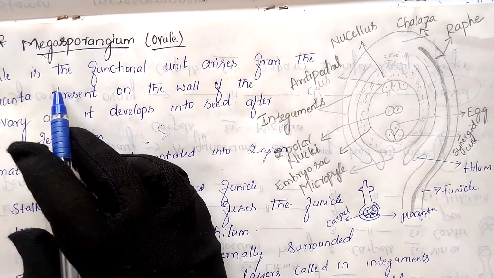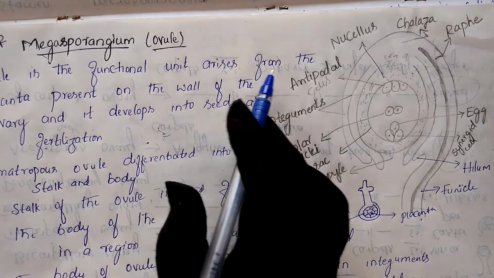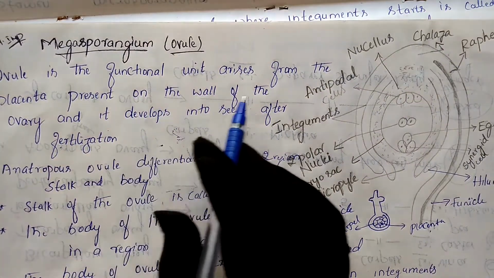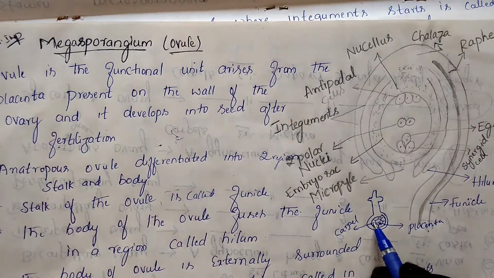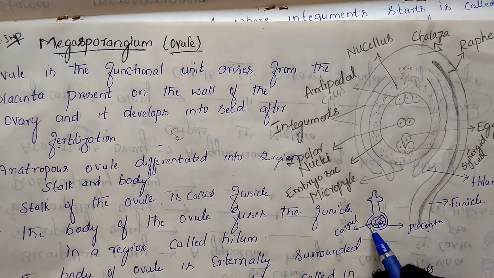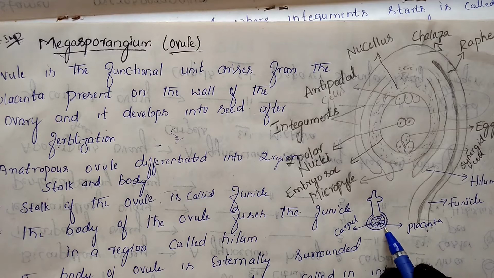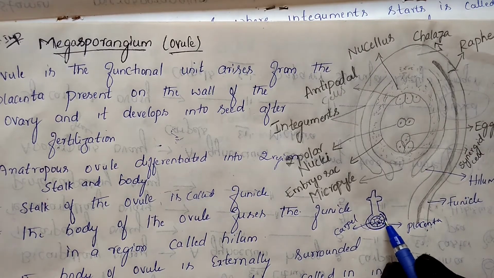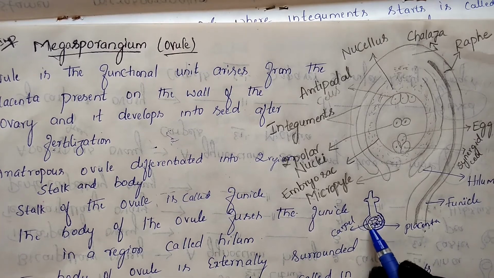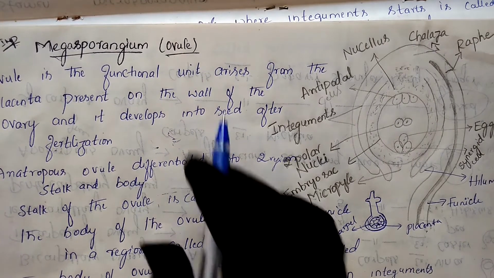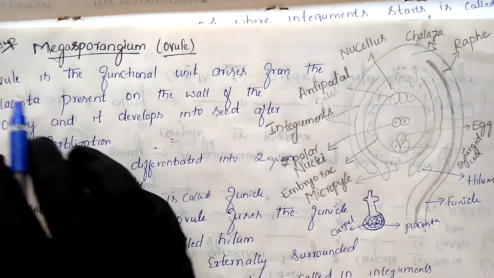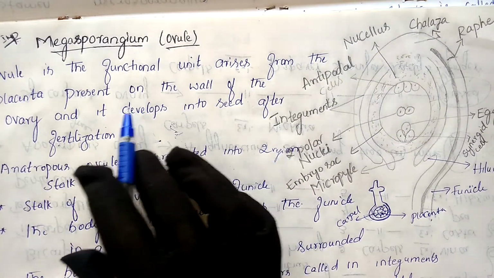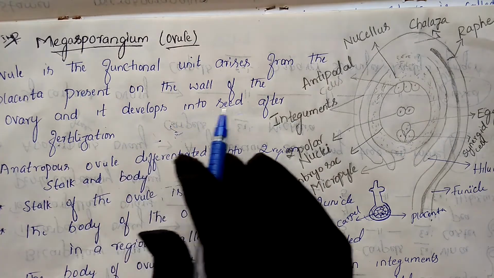That's why they say the ovule is a functional unit arising from the placenta present on the wall of the ovary. Where is the placenta present? It is present on the wall of this ovary. This is the ovary, this is the ovary wall. So the placenta is present on this wall of the ovary, and from it the ovule arises, and it develops into the seed.